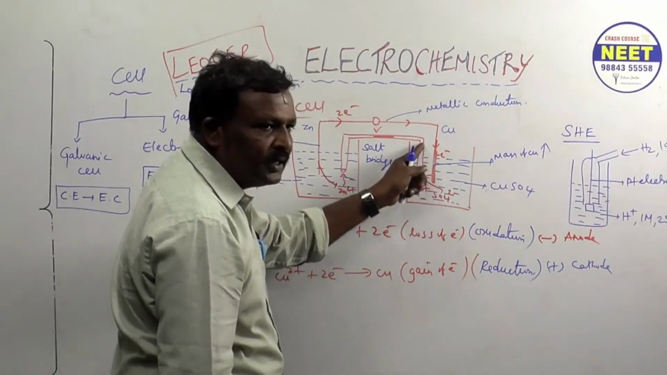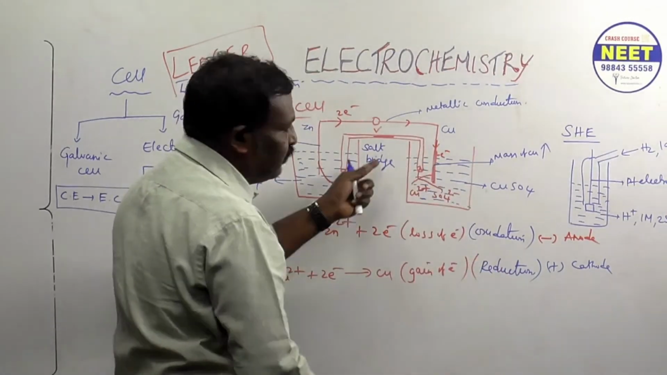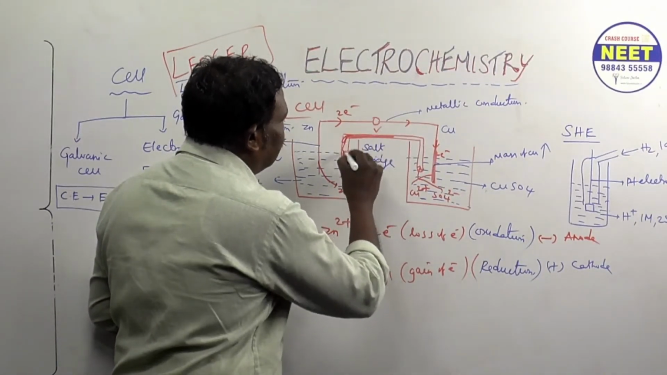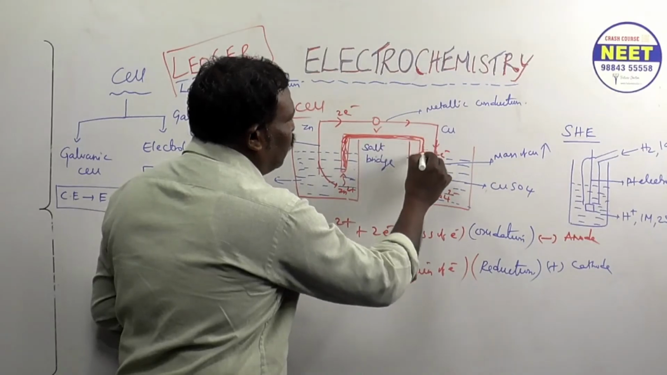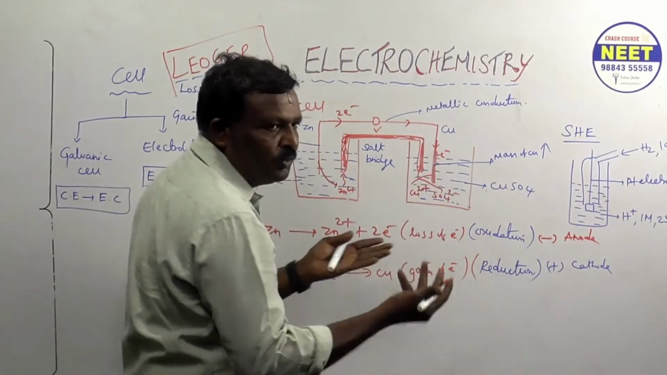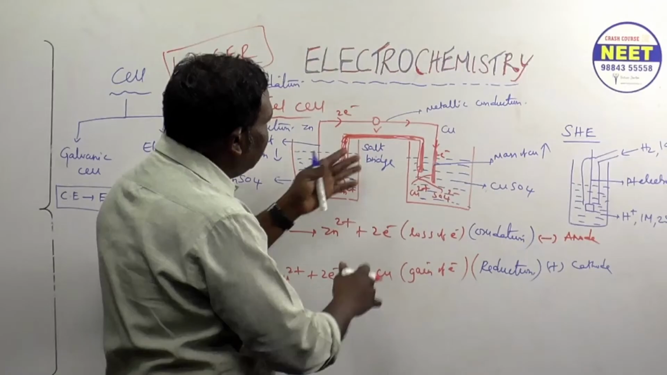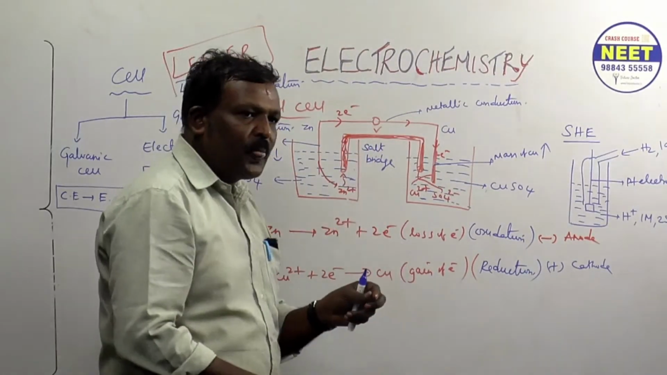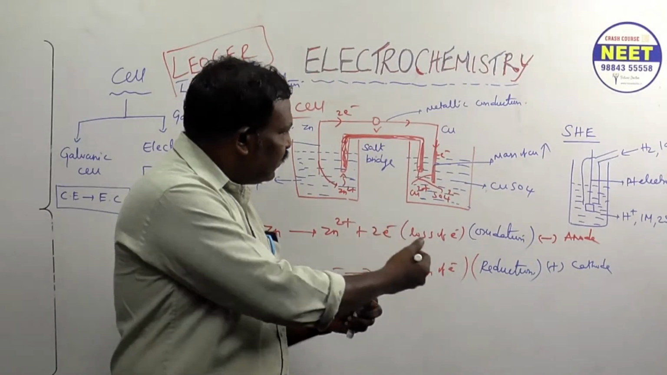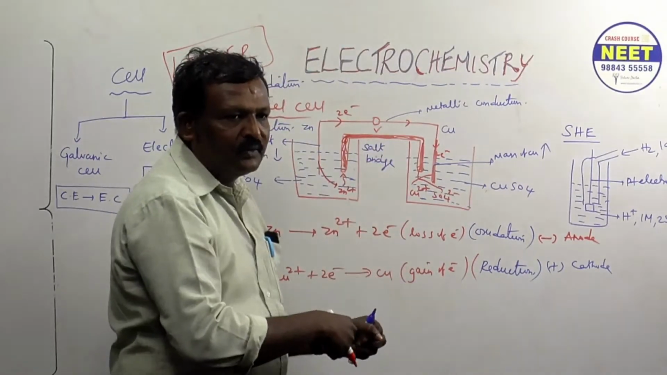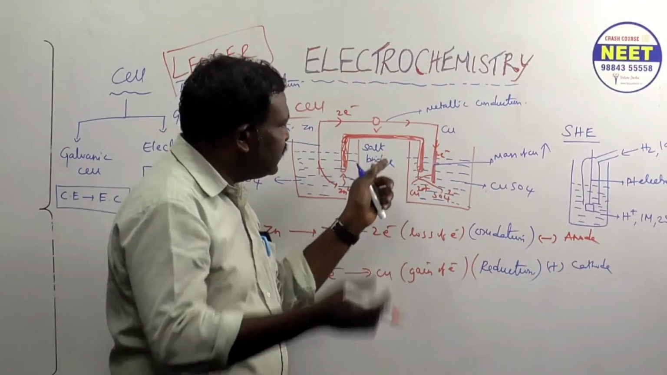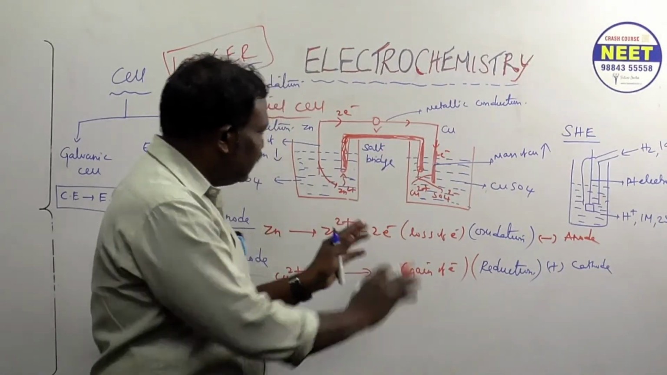Zinc ion comes to the left hand side, sulfate ion comes to the right hand side. These two meet together to form a salt. After that, fully salt will be there. Fully salt formed means no movement, and no movement means no current will be produced. If you want to get the current continuously, we have to replace the filter paper. Understood? So this is the information about that.